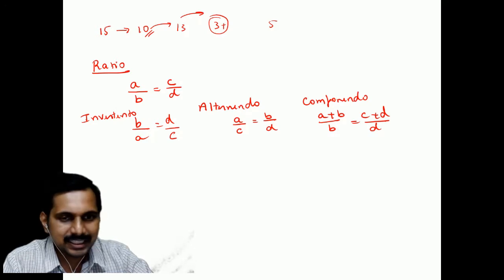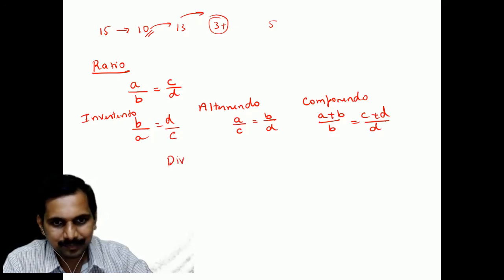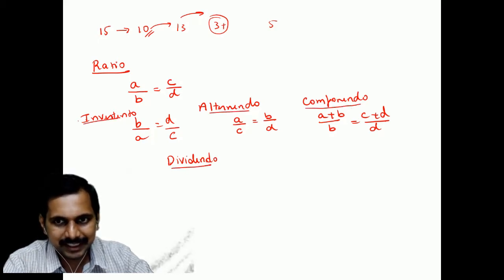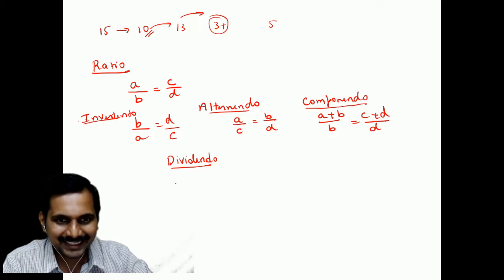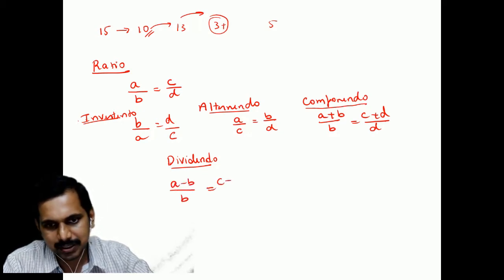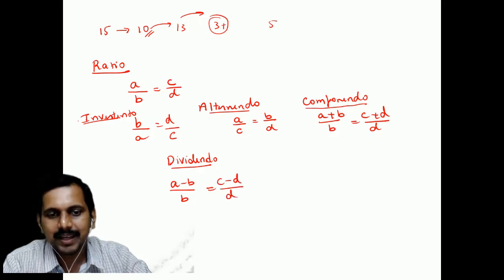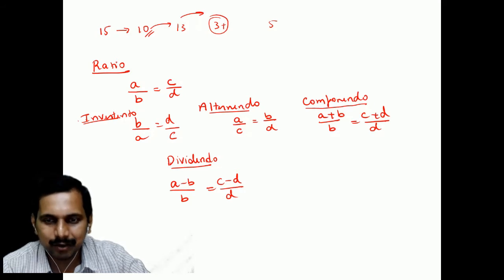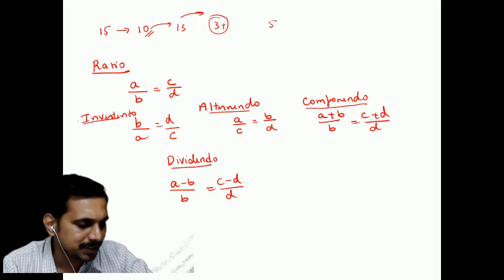Another thing is dividendo. Dividendo goes as A minus B by B is equal to C minus D by D. I hope you get this. I have added only plus 1 here and that is how I got this. Here I have done minus 1, that's it.